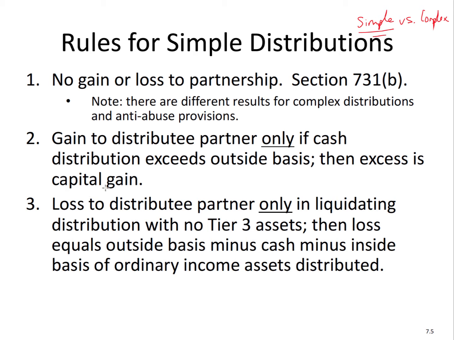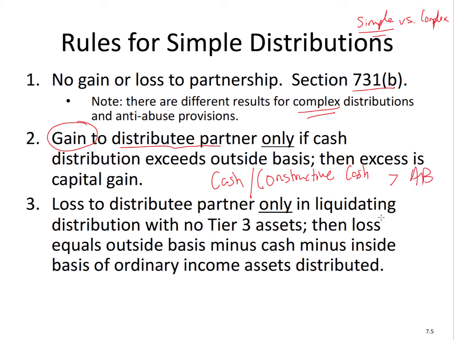So first, there's no gain or loss to the partnership. Now, complex distributions, though, that's different. So with the simple distribution, no gain or loss to the partnership under section 731(b). Gain only happens to the distributed partner, the partner receiving the distribution, only if the cash exceeds the outside basis. What I mean by cash is being paid, and this can be constructive cash later on as well. We're going to see, as there's a discussion about liabilities, relief of liability. Cash or constructive cash, constructive cash being relief of liability, that is greater than the adjusted basis. Then the excess is considered capital gain.